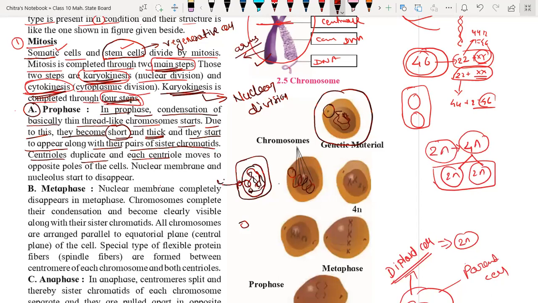into 2 parts, and each part travels toward the polar region of the cell. Means one is on the upper side and one is on the lower side, and they move to opposite poles of the cell. The nuclear membrane and nucleolus start to disappear, so you won't be able to see them because they disappear.